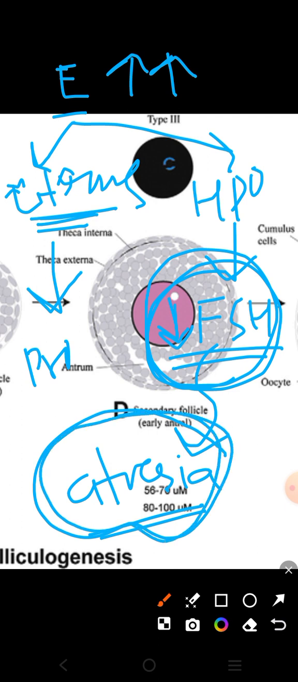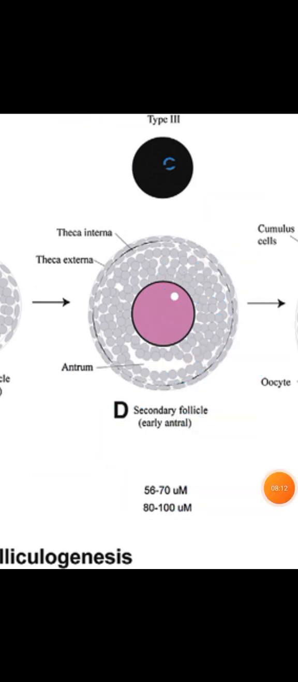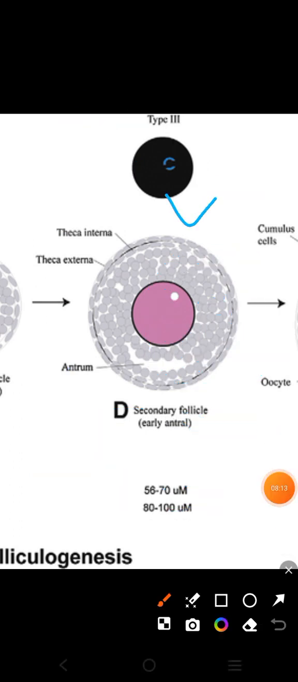atresia. So अब हमारे पास सिर्फ एक फॉलिकल बच गया है जो कि ग्रो करेगा, and that dominant follicle, consider this is that dominant follicle. This dominant follicle will then continue to release estrogen.